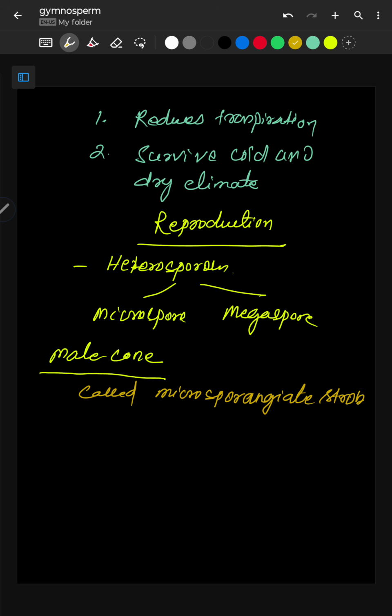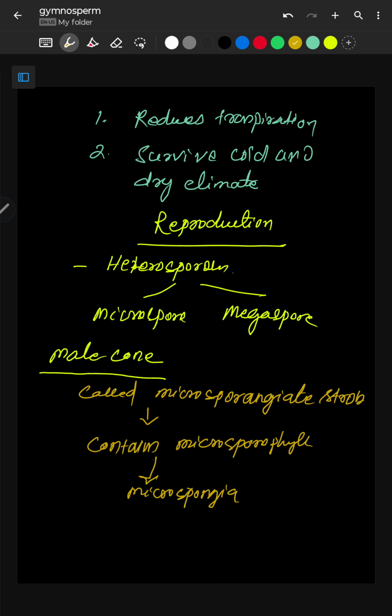Okay, and it contains the leaves, the leaf like structures, that is known as microsporophyll. Okay, it contains microsporophyll, and this microsporophyll contains microsporangia. Okay, so suppose say this is a male cone.